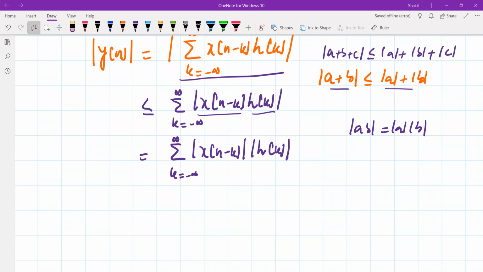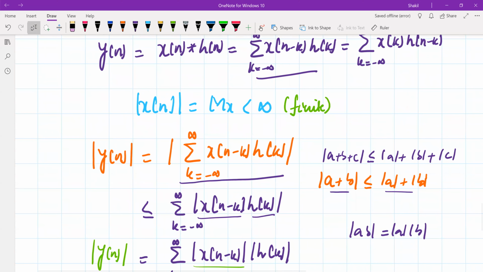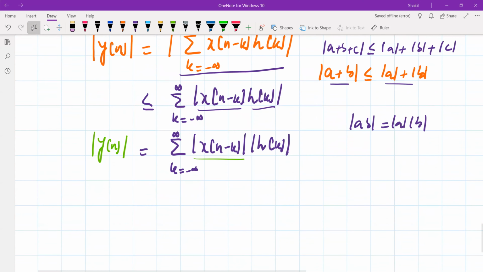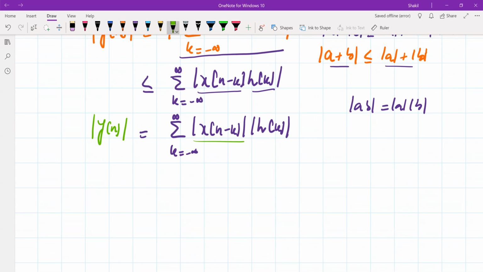Now, the next question is, when will this magnitude of y of n be maximum? If we substitute the maximum value of x of n, we know that the maximum value of x of n is M x. Now, what is x of n minus k? It is simply a shifted version of x of n, so the maximum value won't change. So substituting this to get the maximum value of y of n, this will be simply M x times magnitude of h of k.